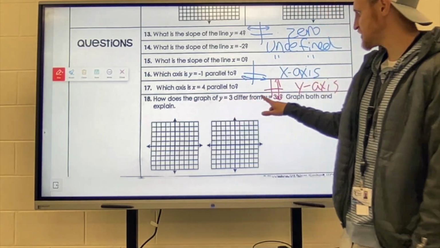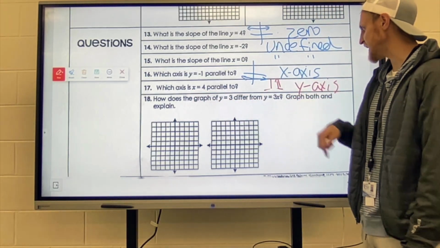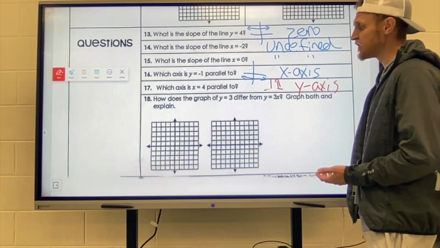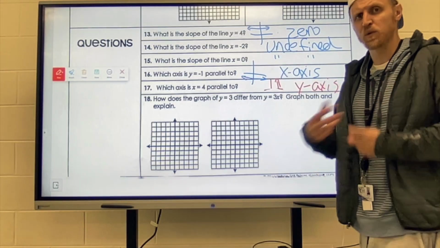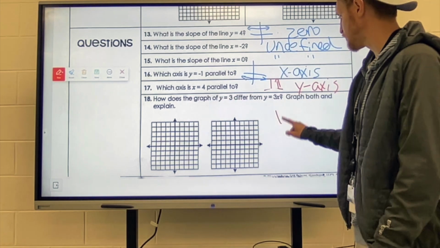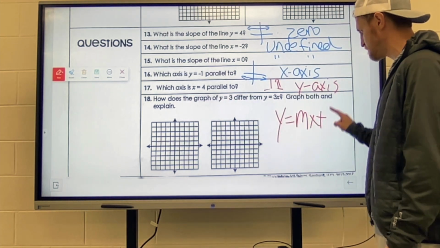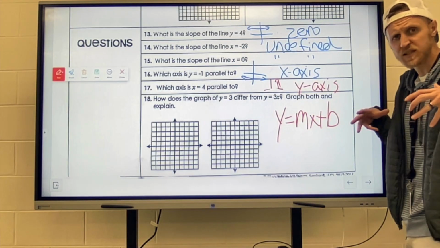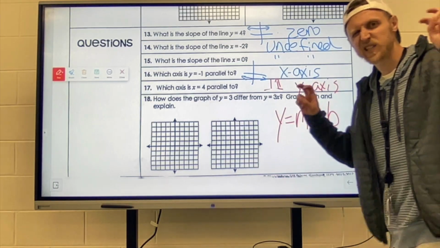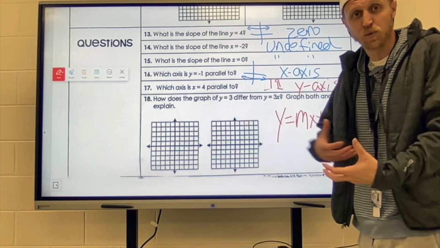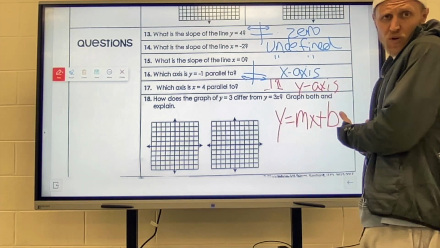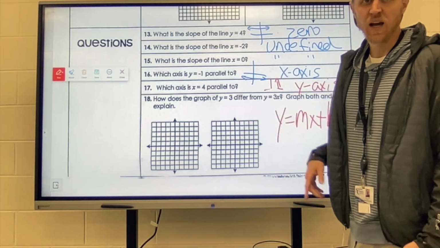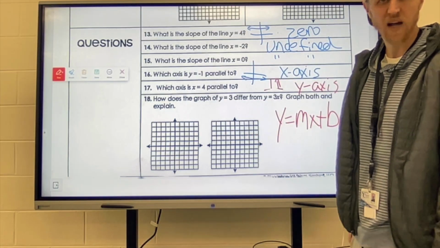How does the graph of y equals 3 differ from the graph of y equals 3x? Graph both and explain. So this is kind of a neat way, and we talked a lot about this type of stuff when we did slope-intercept form. This is like right when we started graphing. We talked about how we're dealing with y equals mx plus b. And we talked about how if one of these pieces, either the mx or the b, is not there, it doesn't mean that it doesn't exist, it just means that it's 0, because we don't need to write plus 0. That's redundant. So there's going to be things missing in these, and we can still graph the lines. We're just going to make different types of lines.